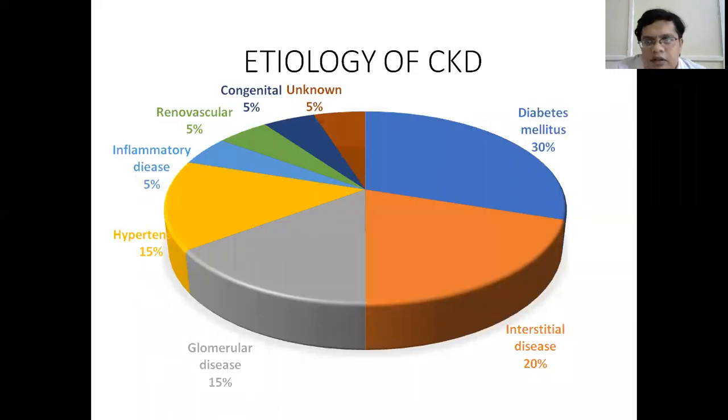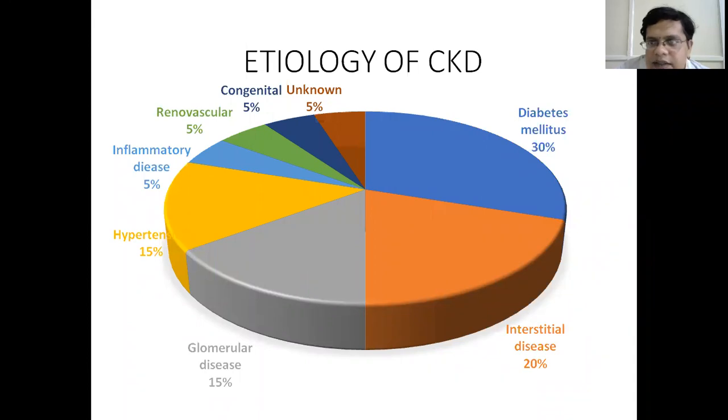So what are the etiological causes of chronic kidney disease? The predominant cause is diabetes, which accounts for 20 to 40% of the cases. Then tubulointerstitial diseases, which account for 20%. Then glomerular disease, which accounts for 15%, followed by hypertension 15%, and then systemic inflammatory diseases like vasculitis and systemic lupus erythematosus, which cause about 5% of CKD.